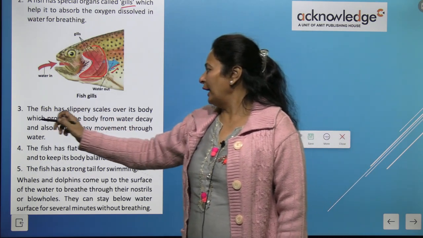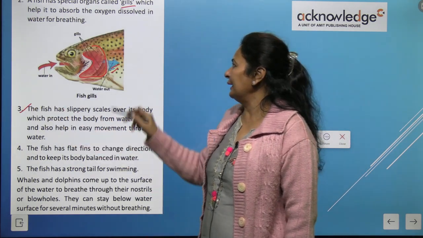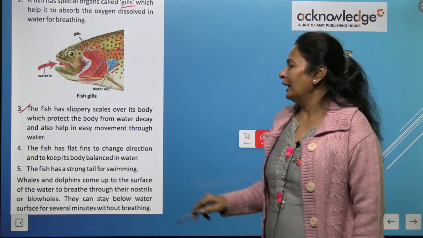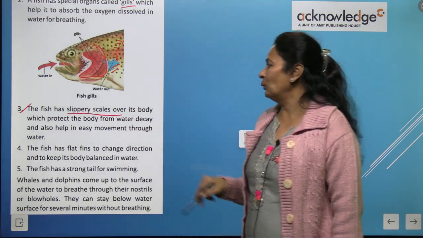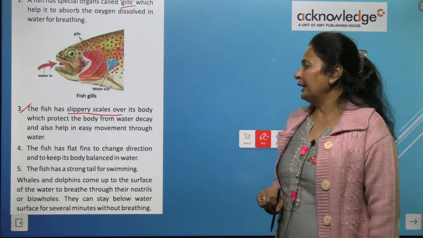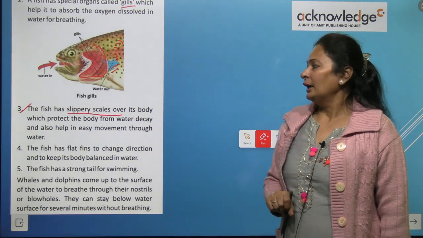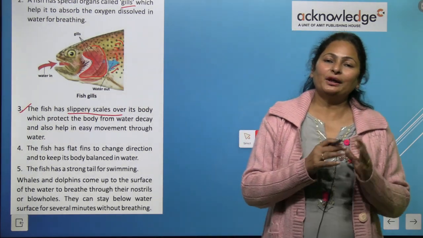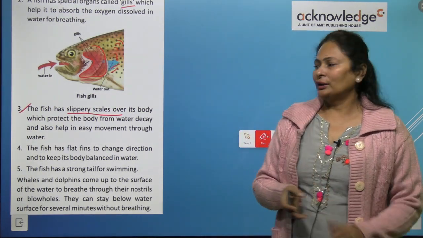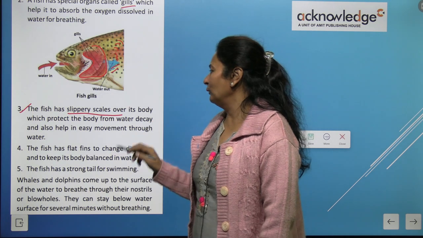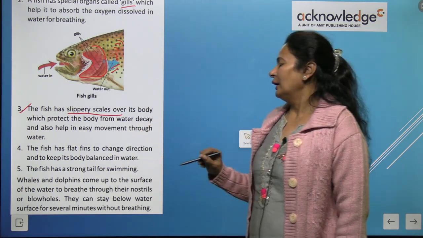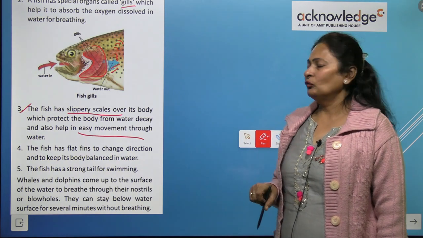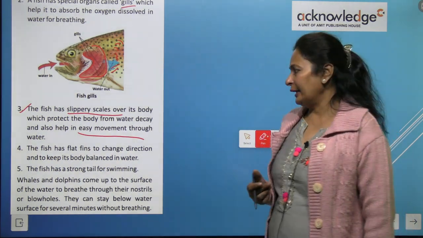The fish has slippery scales, right? Scales are present on the body of the fish. They have slippery scales over the body, which protect the body from water decay and also help in easy movement through the water. So scales help in what? They help in easy movement and against water decay, right?